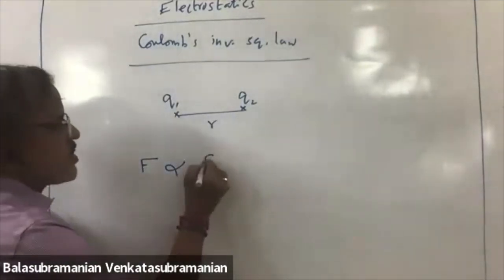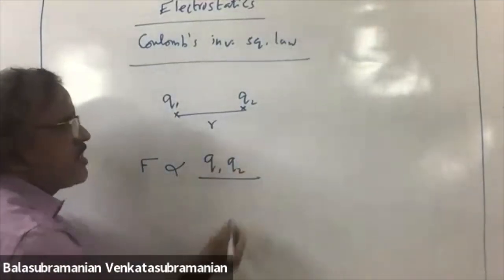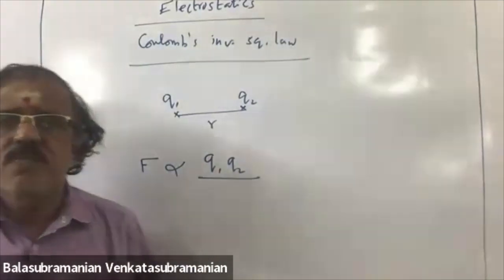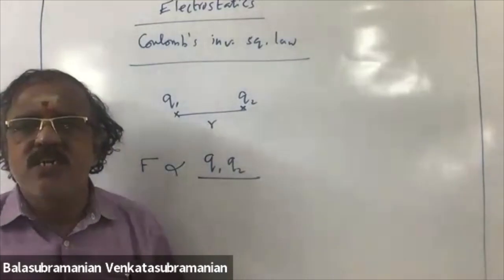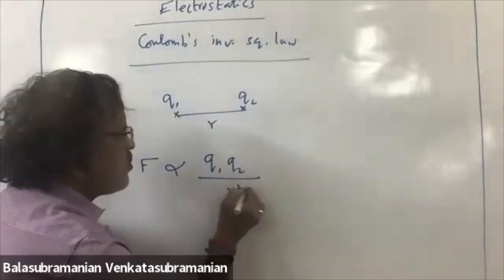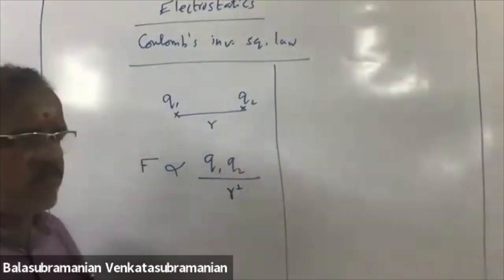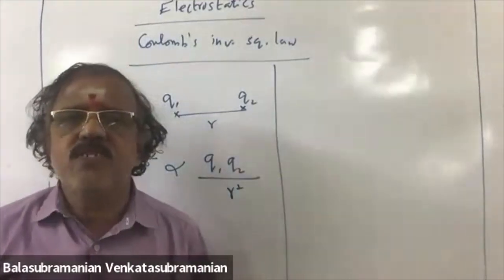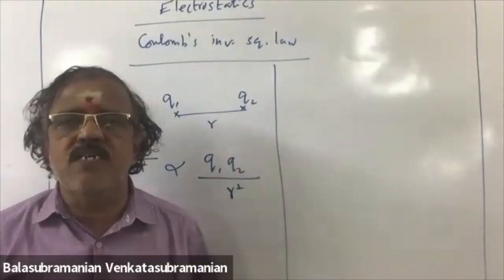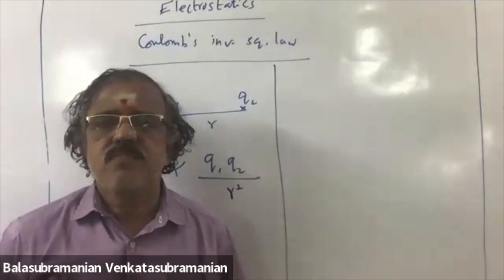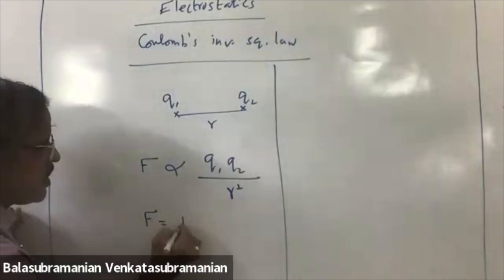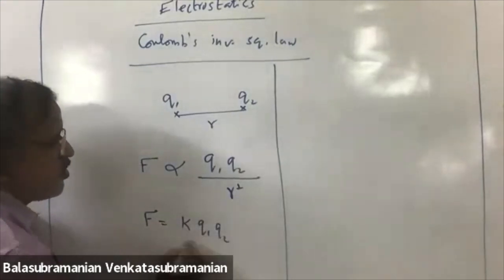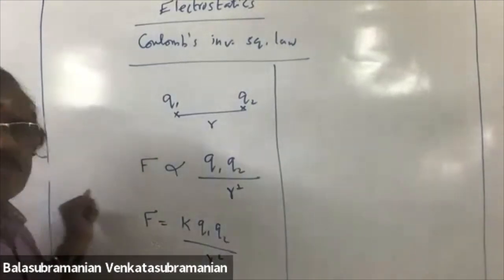Force of attraction or repulsion between the two point charges is directly proportional to the product of the charges and inversely proportional to the square of the distance between them. F proportional to Q1 Q2 by R square, or F is equal to constant K Q1 Q2 by R square.